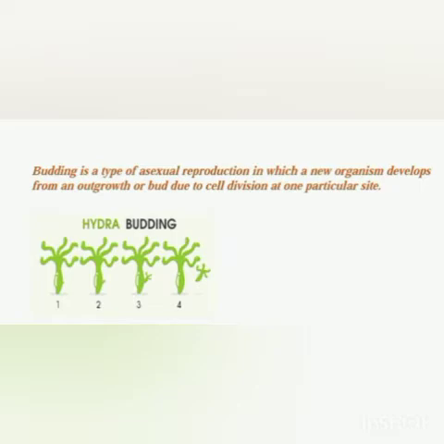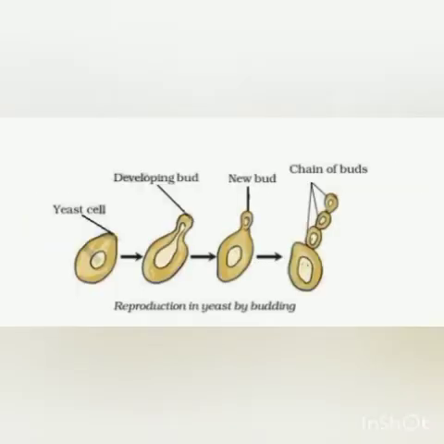Now see the picture: reproduction in yeast by budding. Now what will happen? This is a single yeast cell. Yeast is unicellular, as you must be knowing. At one end of the single yeast cell, a small bud develops. You can see in the first figure, and then this bud grows.